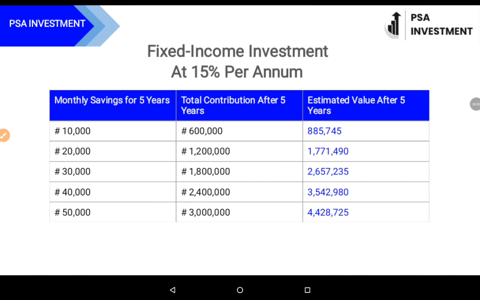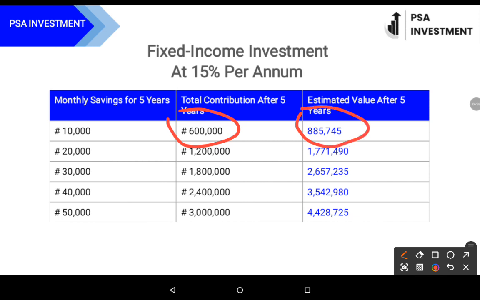allowance monthly for 5 years, I will be contributing 600,000, as my 10,000 multiplied by 60 will give 600,000. The 60 is determined by the number of months in a year, which is 12, multiplied by 5 years, that is 60, which is the total contribution by the user, 600,000. That being said, the interest that will be earned, applying the same formula as we did in the previous example, will result to